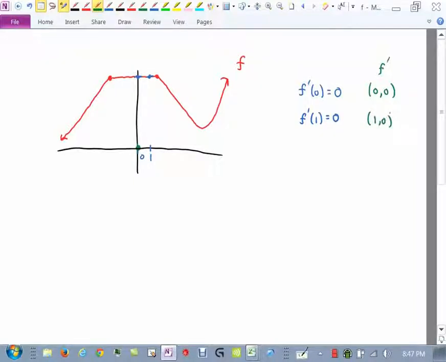In fact, if I would have picked any points in here and looked at the slope of the tangent line up here at the top, it would have been 0, which means that my green function, my derivative, should be 0 all along here. And it should stay 0 all the way until I get to here. All right, so it should stay 0 all the way to there. Now, once I get past that, let's go back to the left. And notice that if I pick any of these points and look up, all my tangent lines are 0. So I would have 0 for my derivative function all the way until I get to here.